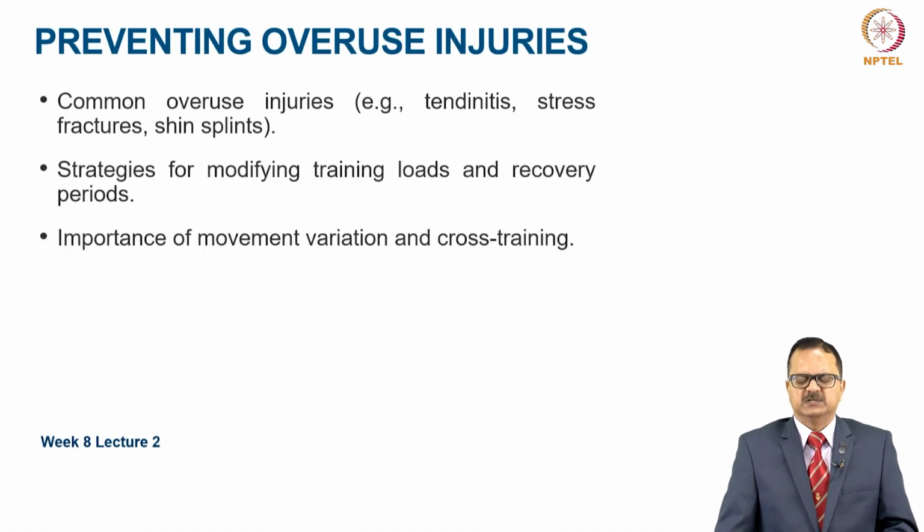Prevention of overuse injuries. Common overuse injuries are tendinitis, stress fracture, shin splints, etc. We must have strategies for modifying training loads and recovery periods. We can play around with training loads and recovery periods to prevent overuse injuries. And learn about movement variation and cross training so that you can prevent overuse injuries.